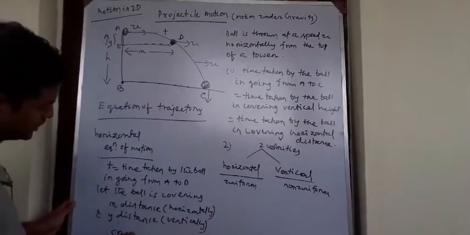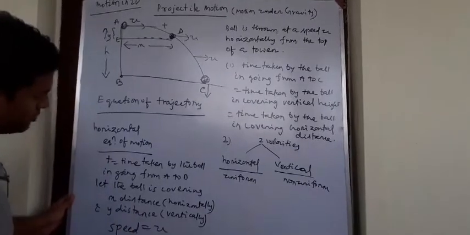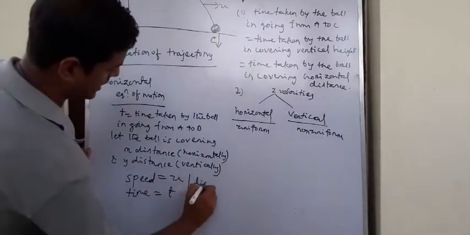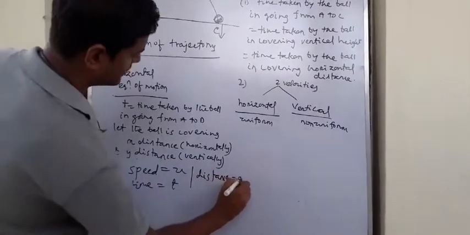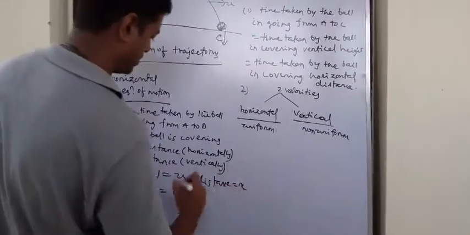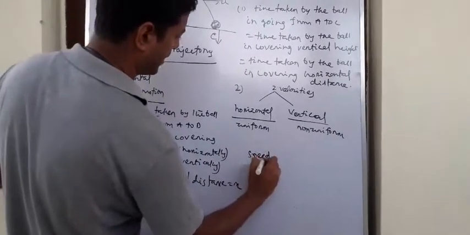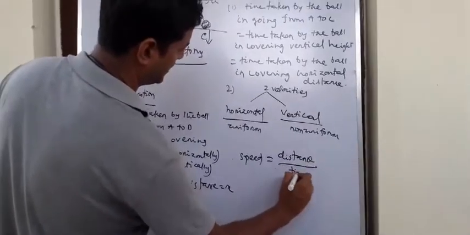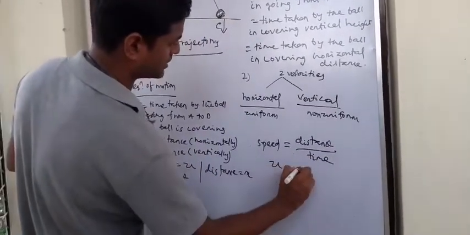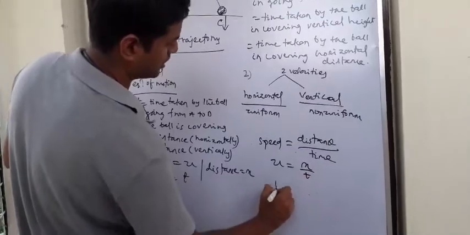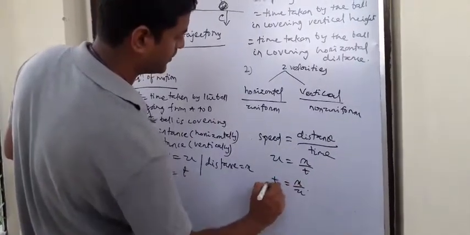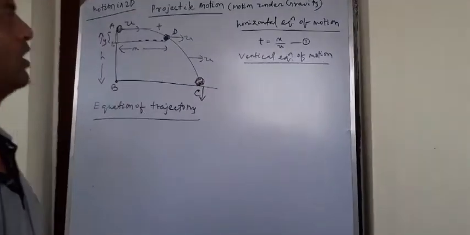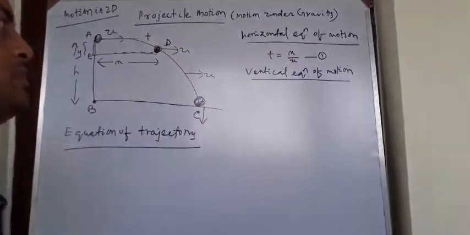For my horizontal direction, speed is constant uniform u, time is t, and distance is x. So my horizontal equation of motion will be a simple formula because it is uniform. Speed equal to distance by time. So speed is u, distance is x, time is t. So now t equal to x by u. This is my equation 1. So I have found my horizontal equation of motion as t equal to x by u.